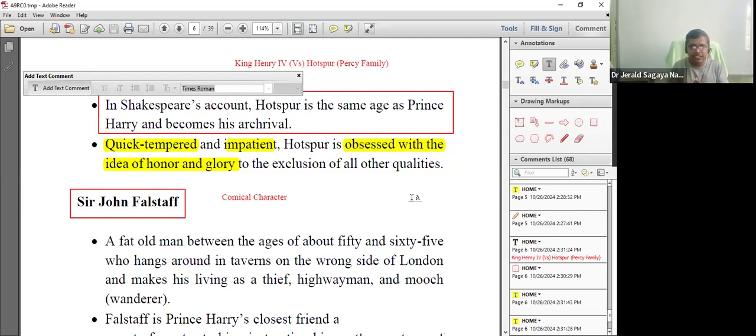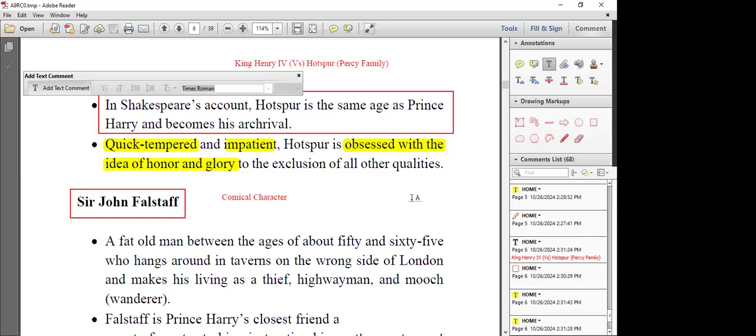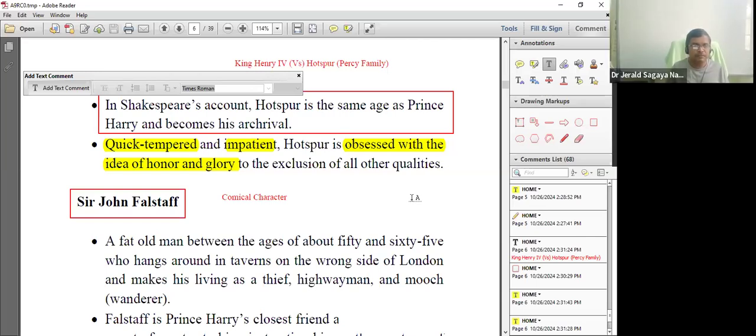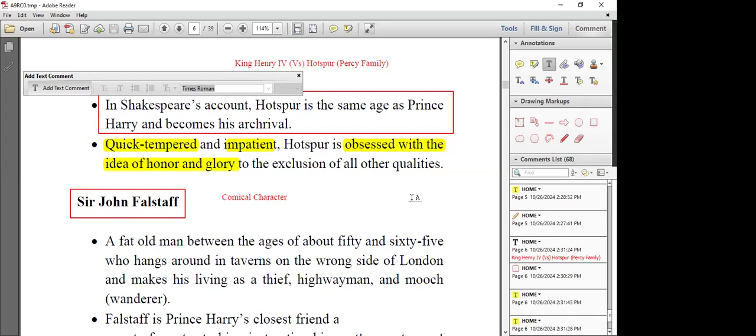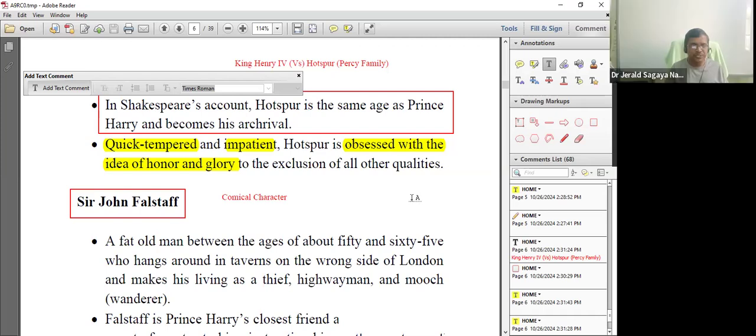What are the 3 plays, teachers? One is Henry IV. Then Merry Wives of Windsor, sir. Merry Wives of Windsor. Then one more. Okay, so you can recall that information.